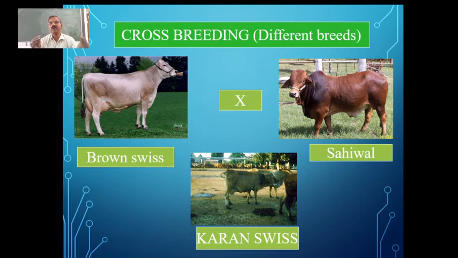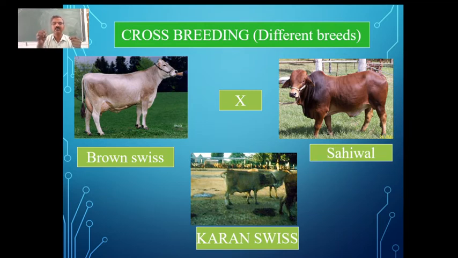So we are using normally the local breed and also the foreign breed. Local breeds normally have better resistance when compared to the foreign breed. Secondly, they have more adaptability when compared to the foreign breed. Foreign breeds, in other respects, have better yield. So we try to merge these characteristics from two different breeds.